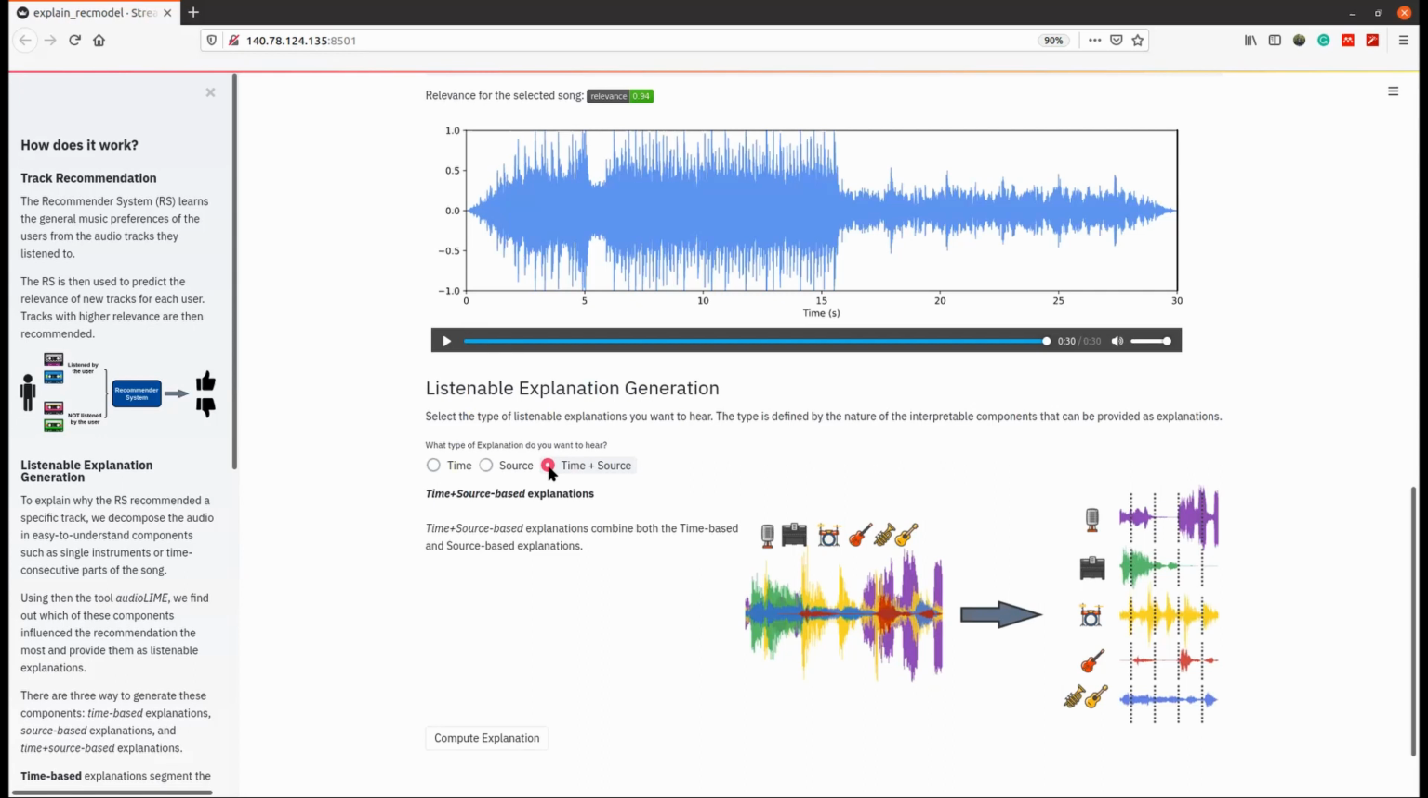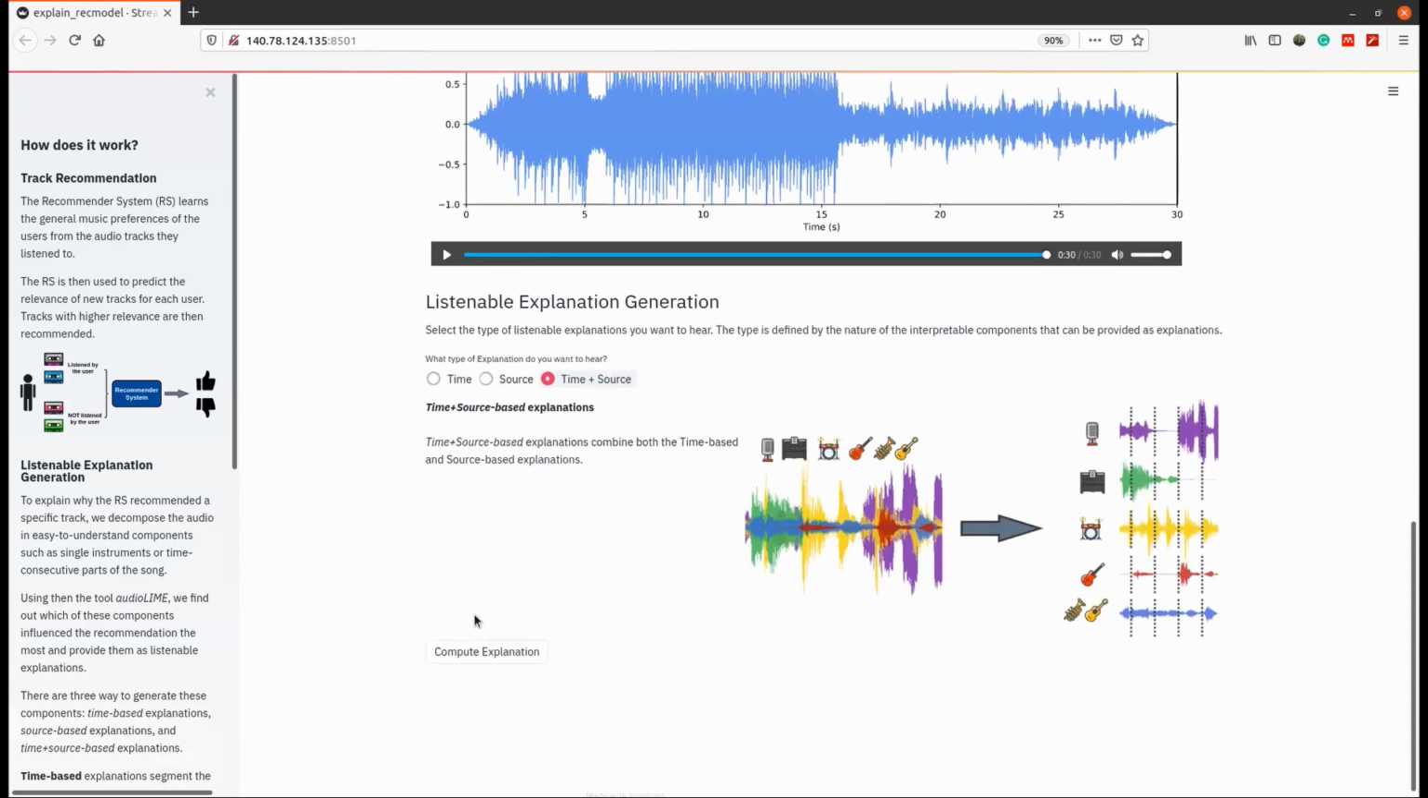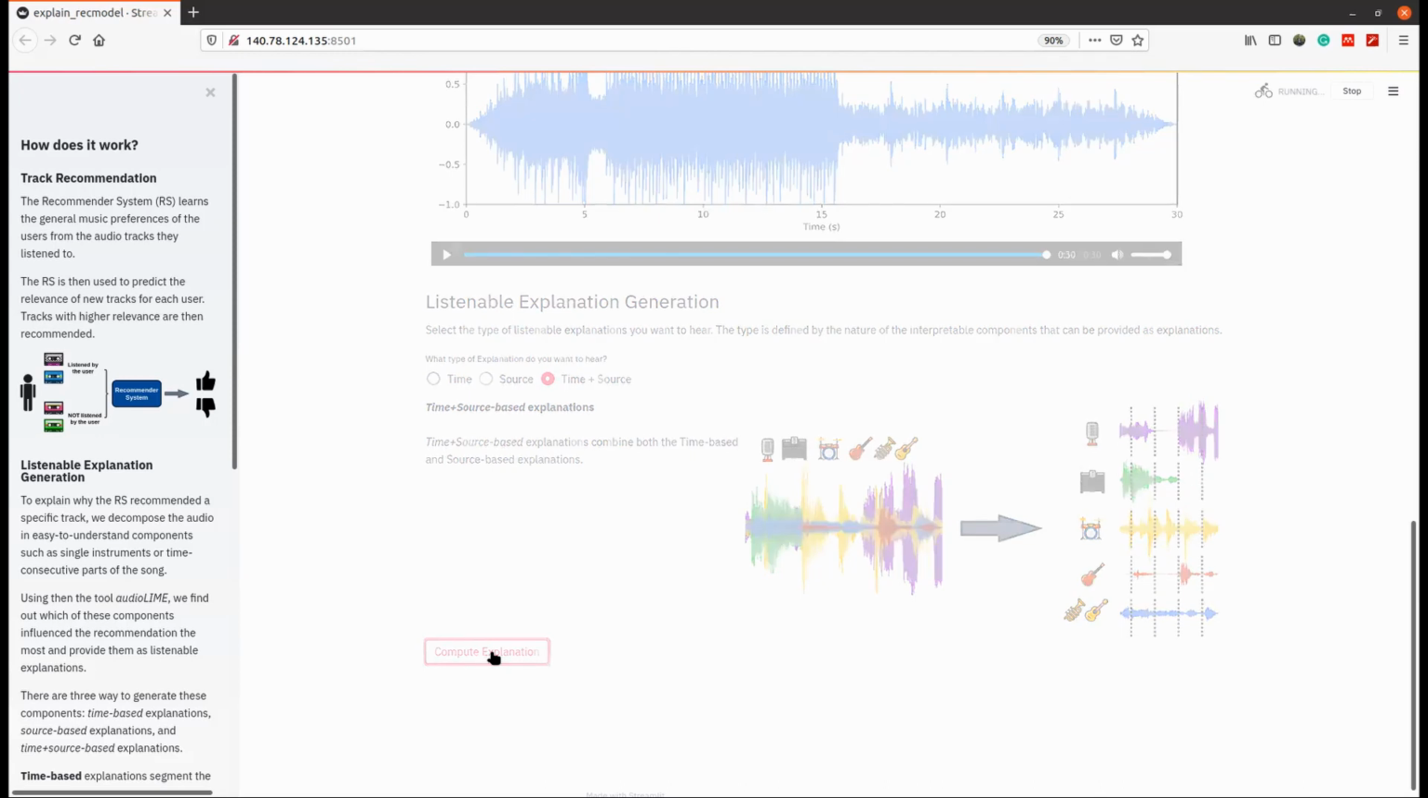For example, it may be that the guitar at the beginning of the track was the key element for the recommendation, or maybe the vocals during the chorus. We can select time plus source, which is the most flexible and fine-grained approach, and we can then compute the explanations.